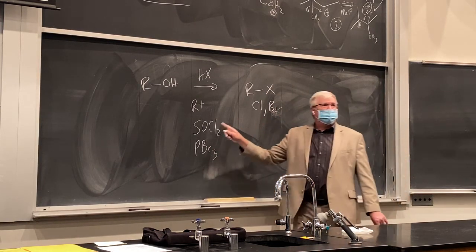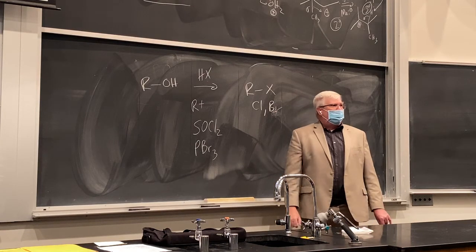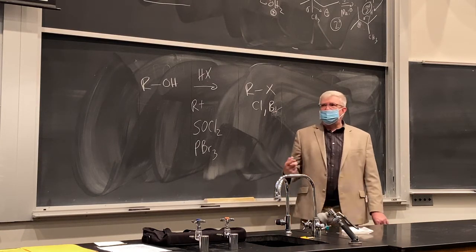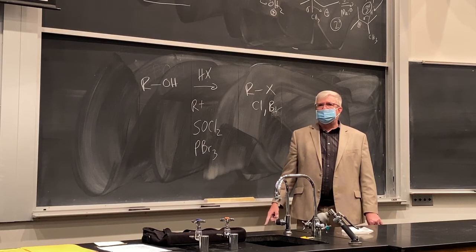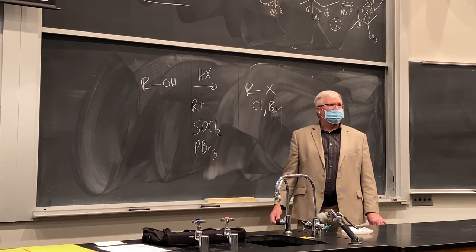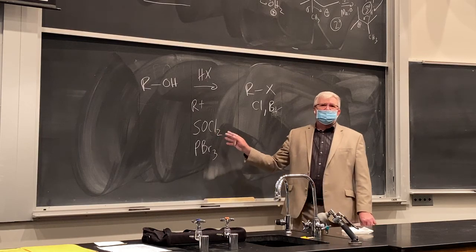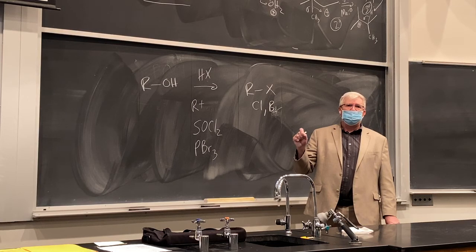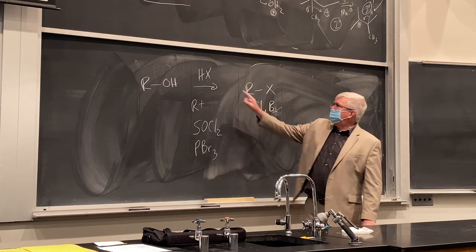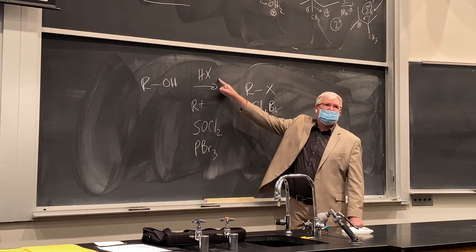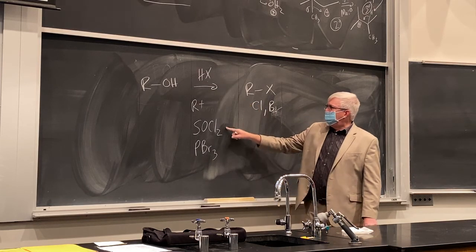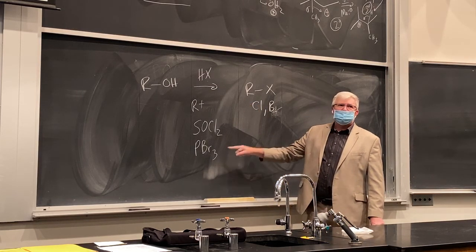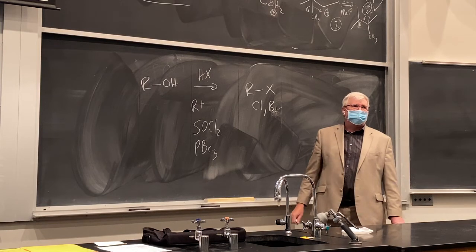So stay tuned for this, read ahead. And then there's the last couple of topics in this chapter concerning the ethers. And I'll show you some applications of those also. But a number of reactions here, right? Dehydration with acid, dehydration with POCl3, and then halogenation with the halide acids, and then with thionyl chloride, phosphorus tribromide, and then a couple of reactions on ethers.